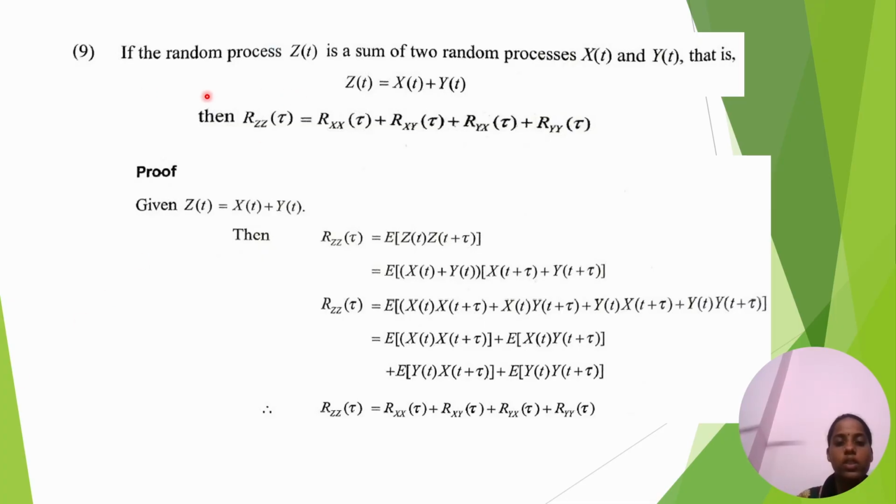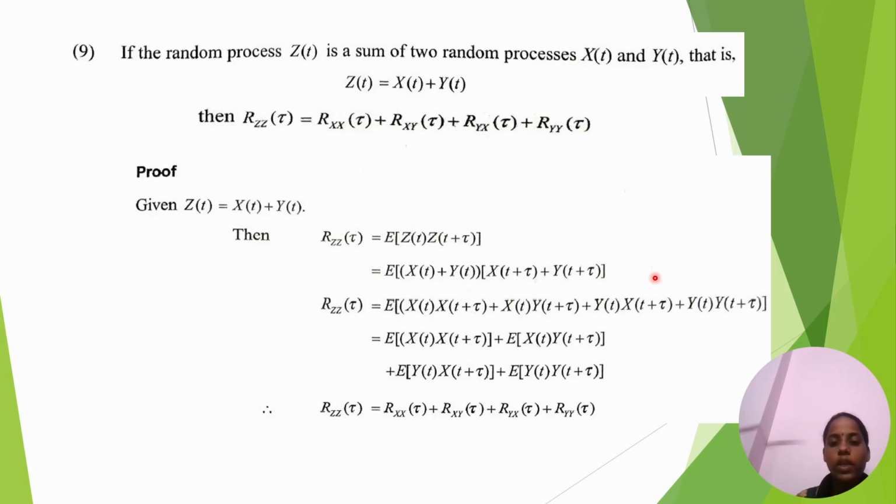Ninth property. This is the last property of the autocorrelation function. If the random process z of t is a sum of x of t and y of t, z of t equal to x of t plus y of t. Next, Rz of tau equal to expectation of z of t into z of t plus tau.